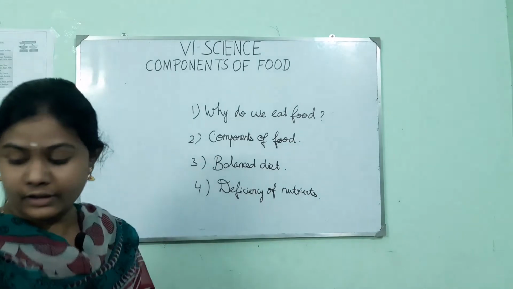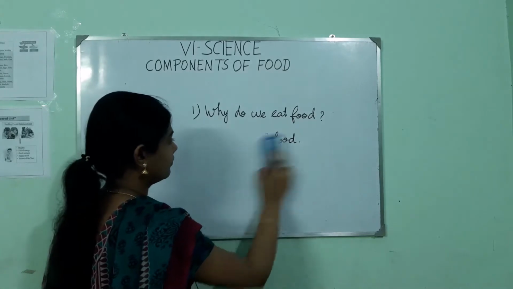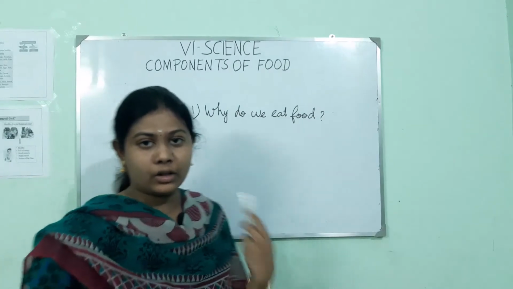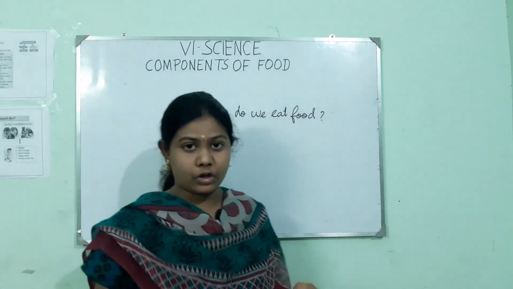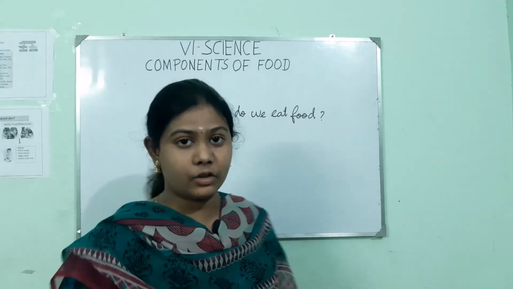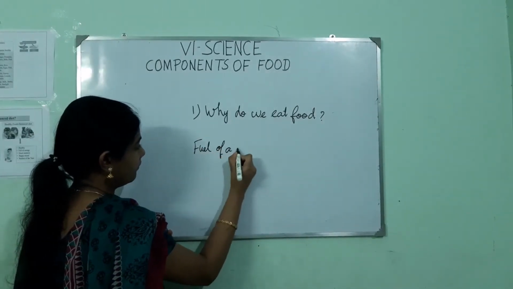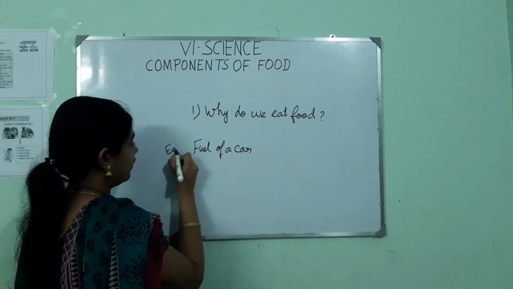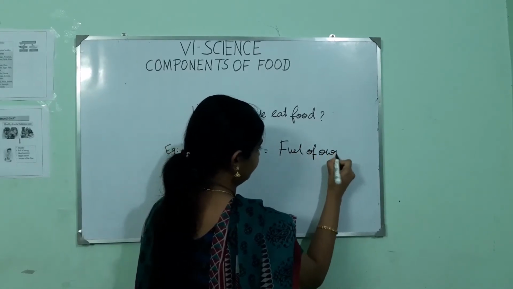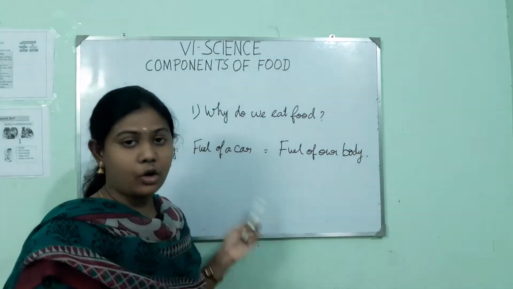Okay. Our first topic is why do we eat food? As petrol is a fuel to the car, food is fuel to our body. It gives energy to run, walk, and whatever activities we do. Similar to the fuel of a car, food is the fuel of a body. Now we are going to see what are the components of the food.